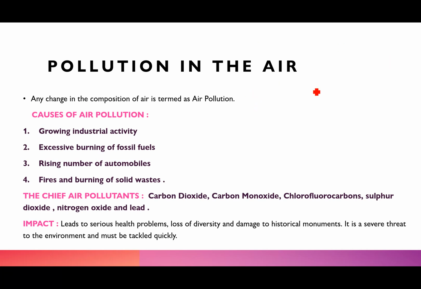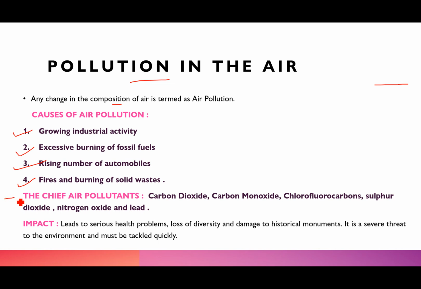Now we will talk about pollution in the air. What exactly is pollution in the air? Pollution means there is a change in the composition of the air. Now what could change the composition of the air? One, there could be growing industrial activity, excessive burning of fossil fuels, more automobiles on the road, and there are fires and burning of solid waste.